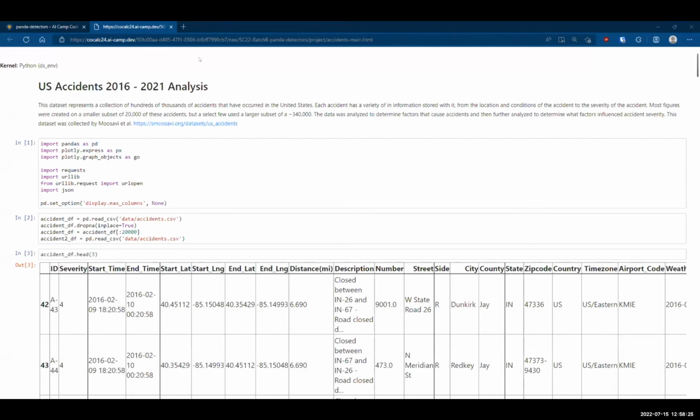The data set that we used was US car accidents from 2016 to 2021. The data set consists of hundreds of thousands of accidents that occurred in the United States. Each accident has a variety of information stored in it, from the location and the conditions to the severity of the accident. Most of these figures were created on a smaller subset of 20,000 accidents, but a few used a larger subset of around 340,000. The data was analyzed to determine the factors that caused the accidents, and then further analyzed to determine what factors influence accident severity. The data set was created by Mosavi et al.